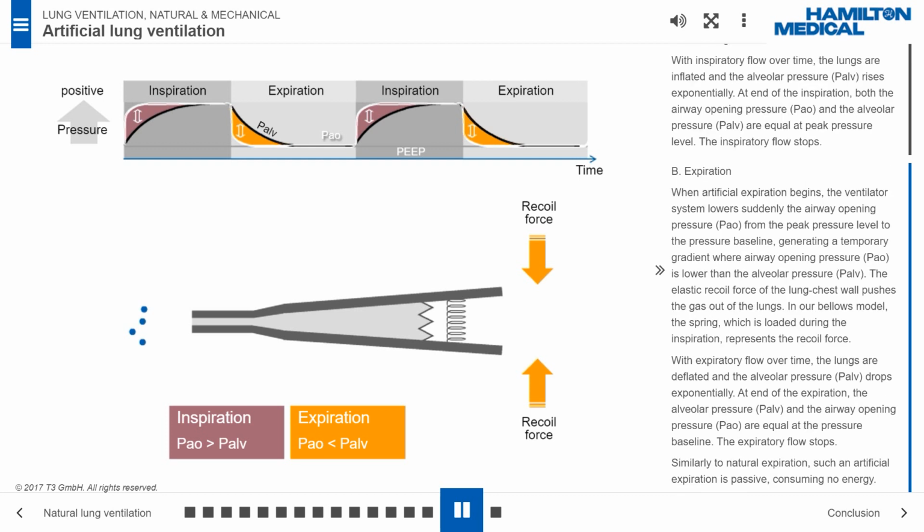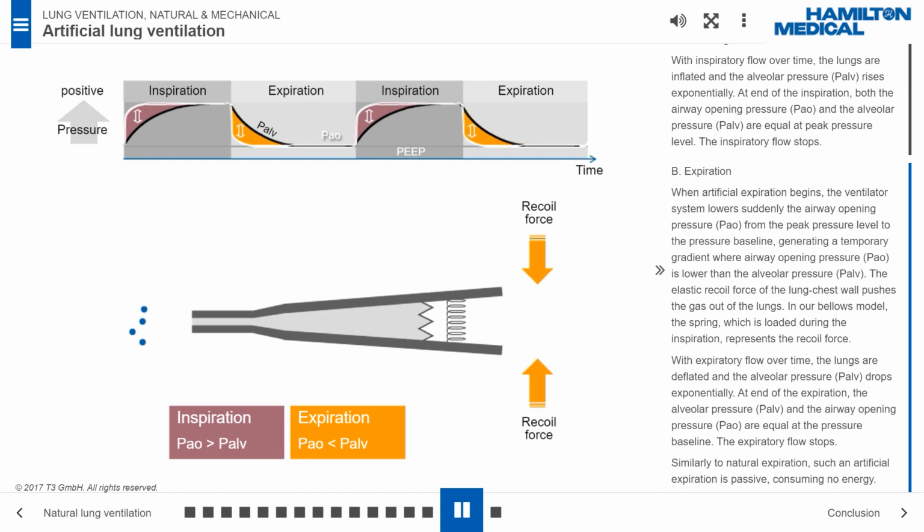B. Expiration. When artificial expiration begins, the ventilator system suddenly lowers the airway opening pressure, PAO, from the peak pressure level to the pressure baseline, generating a temporary gradient where airway opening pressure, PAO, is lower than the alveolar pressure, PALV. The elastic recoil force of the lung and chest wall pushes the gas out of the lungs. In our bellows model, the spring, which is loaded during the inspiration, represents the recoil force.